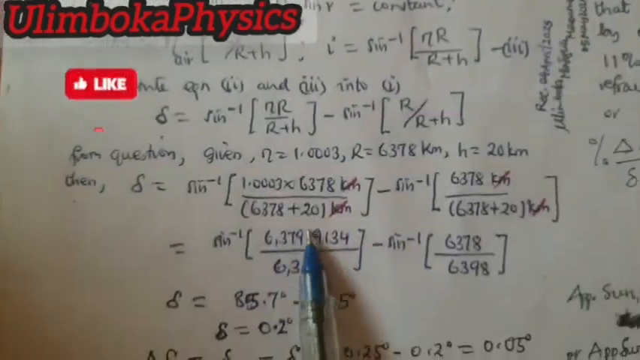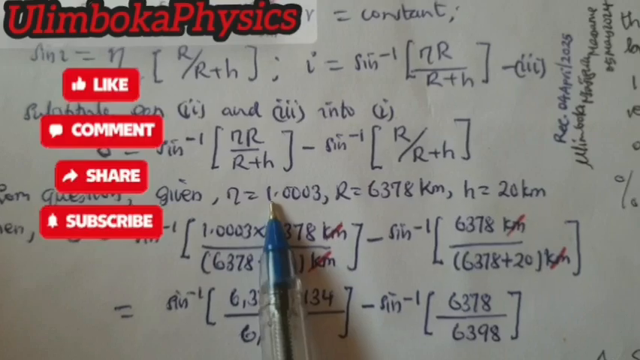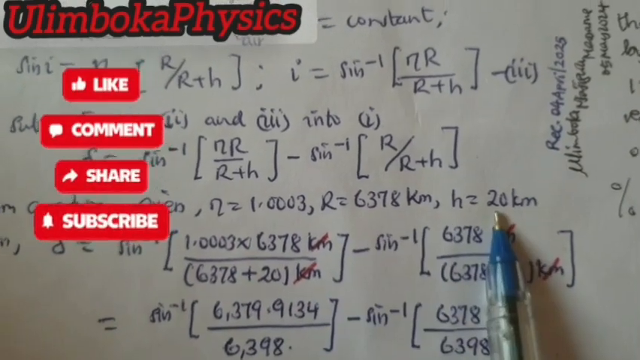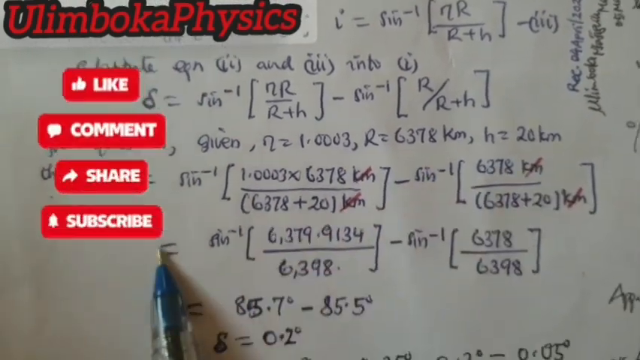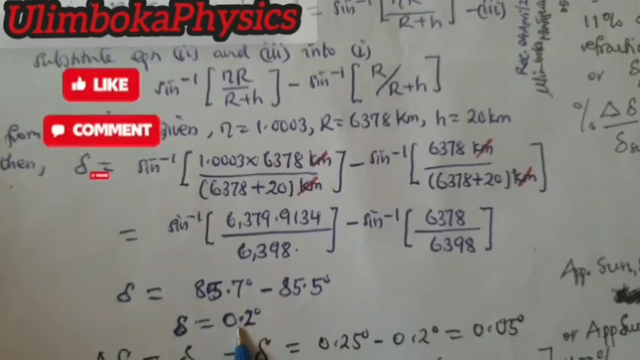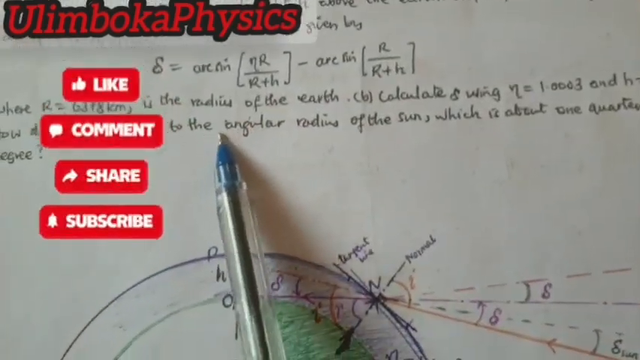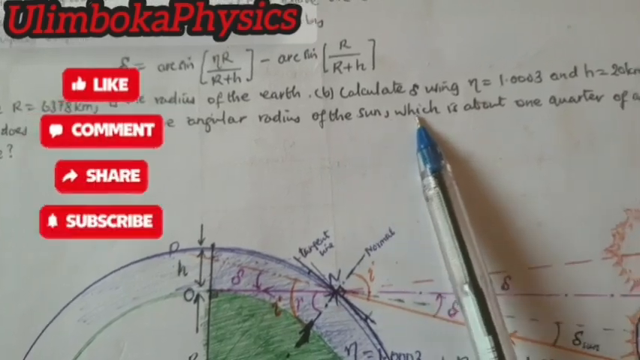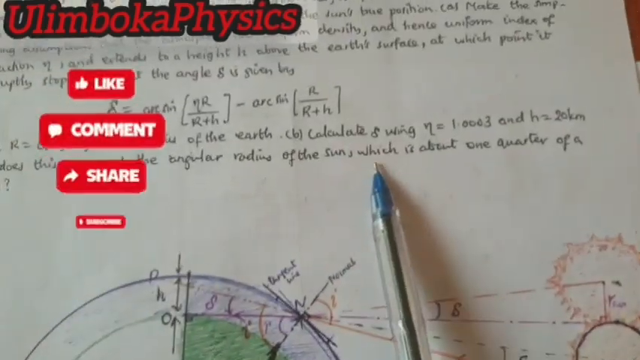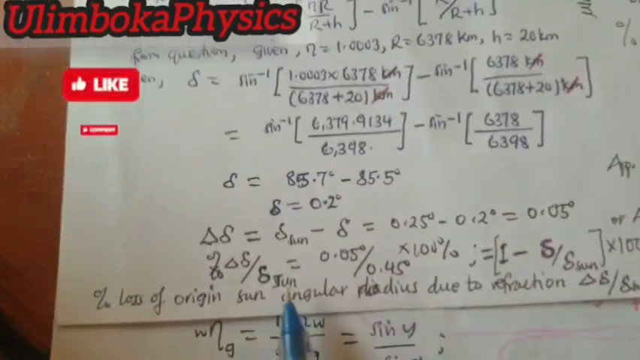For part B, we are given the refractive index, the radius of the Earth, and the height of the atmosphere, and we are supposed to find delta. The delta is now equal to 0.2 degrees. Now we are asked to compare this delta of the apparent sun to the angular radius of the real sun, which is given as a quarter of a degree.